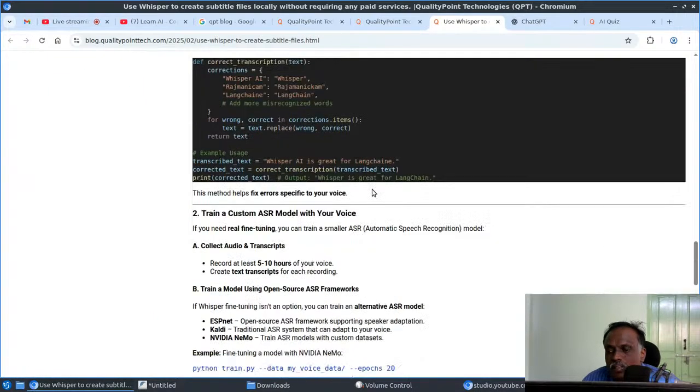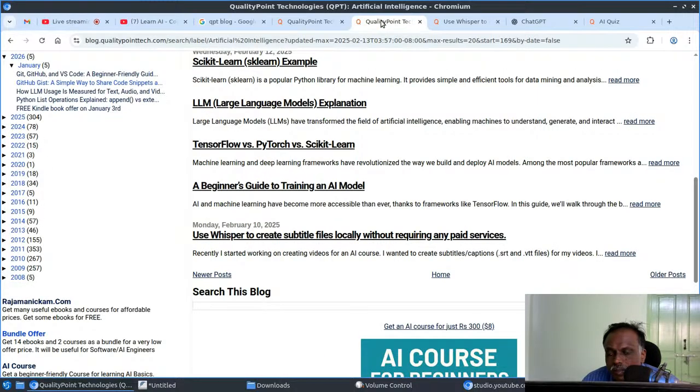I can even specify some commonly mistaken words, like my mispronunciation words, and in that case it will correct them automatically. Okay, it's that effective. With this local setup, we can easily use it without paying any money.